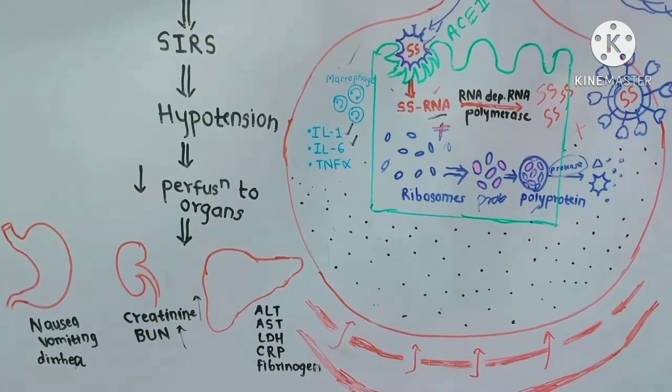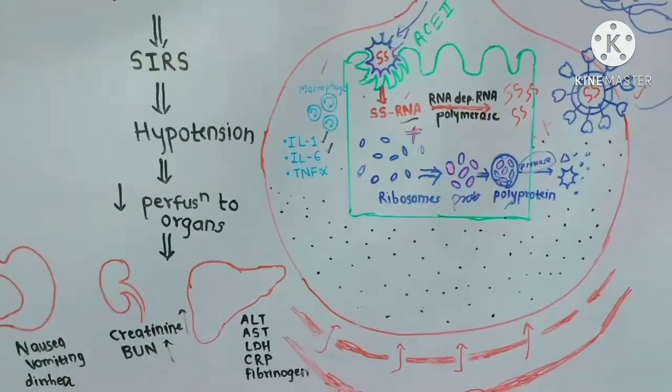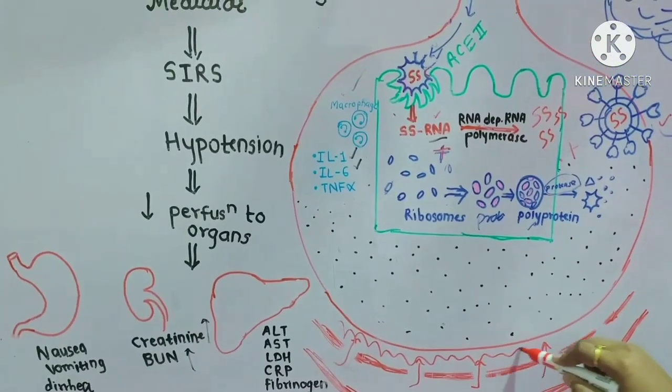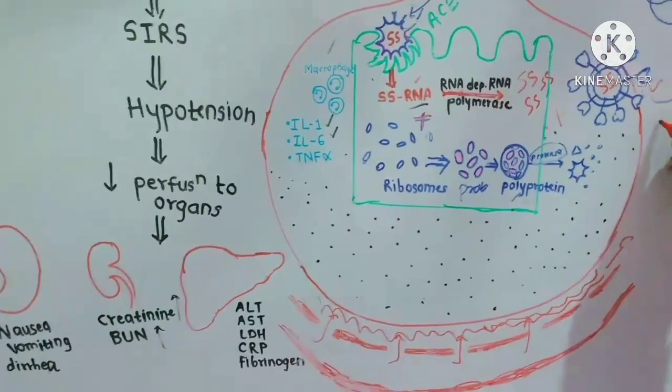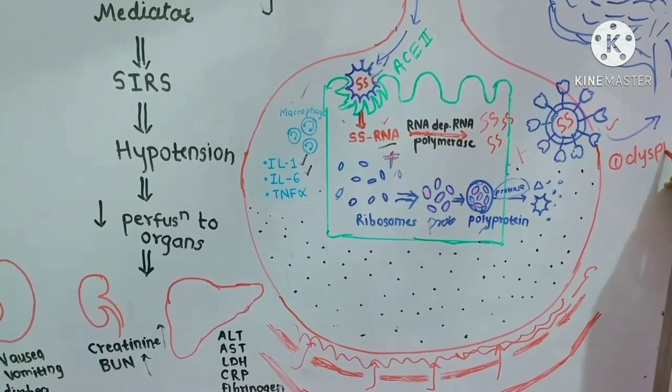And we have already seen that because this virus infects the type 2 pneumocyte, it is not secreting surfactant, so there will be an increase in the pressure outside. Because of this increase in pressure, the patient will feel difficulty in breathing, and that's where we get the symptom as dyspnea.